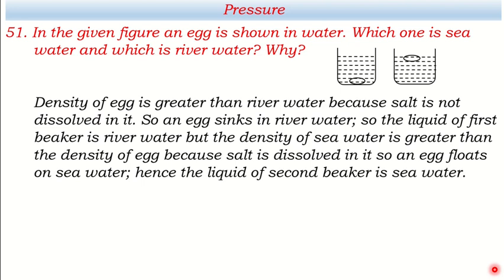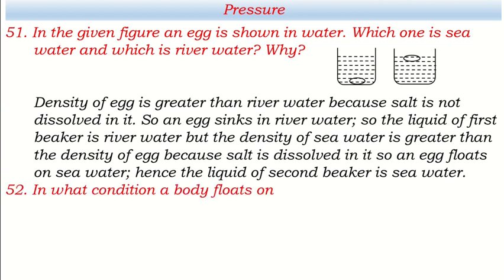So the liquid of the first beaker is river water, but the density of seawater is greater than the density of egg because salt is dissolved in it. So an egg floats on seawater, hence the liquid of the second beaker is seawater.